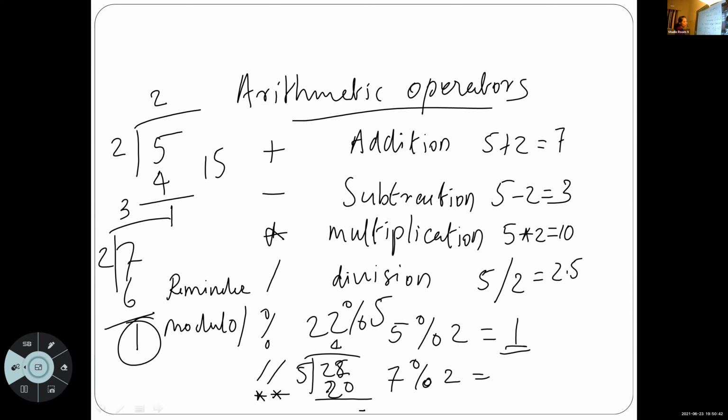The remainder is 2. So the result is 2. Is it clear, Tushar?